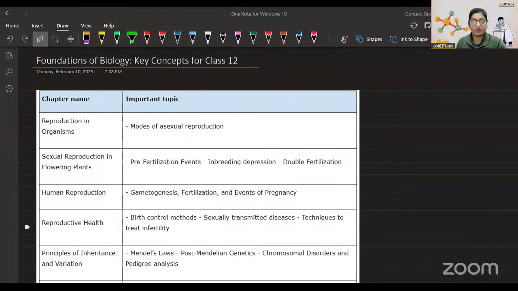Let me repeat the topic of today's session. I already have added some topics. Okay, so the topic that we are going to discuss today is Foundation of Biology, Key Concepts of Grade 12. So in short, whatever topics in grade 12 are very important, we are going to learn that. I'm going to share my screen and the session is already there. My OneNote is visible to all.